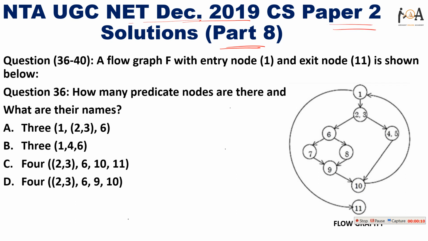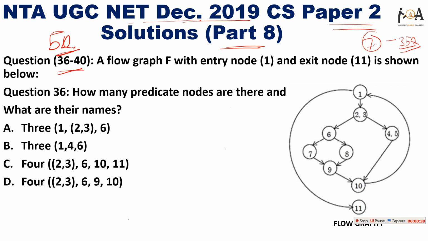This is part 8 for your UGC NET December 2019 CS paper 2. In our previous 7 parts we discussed the first 35 questions of the same paper, and we have already discussed the 2018 computer science paper 2 as a video solution. You will find the links of the previous 7 parts in our description section, and you can solve them too.